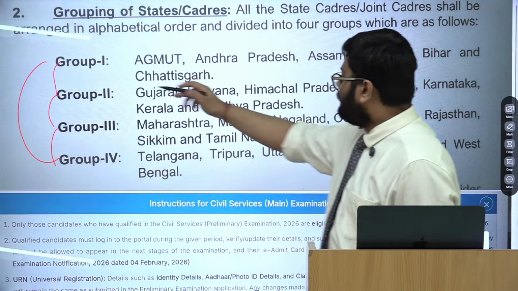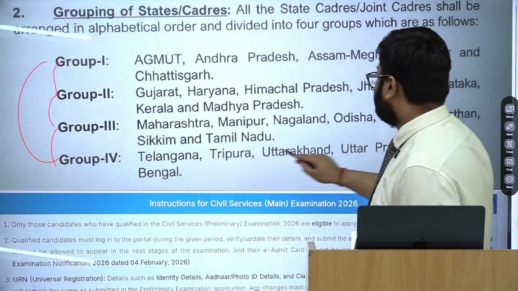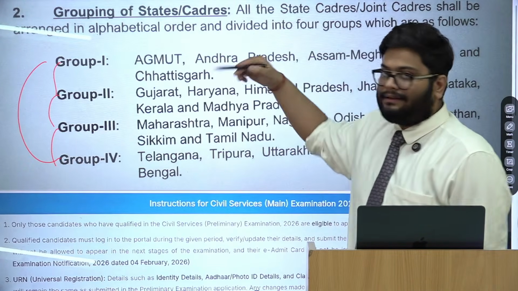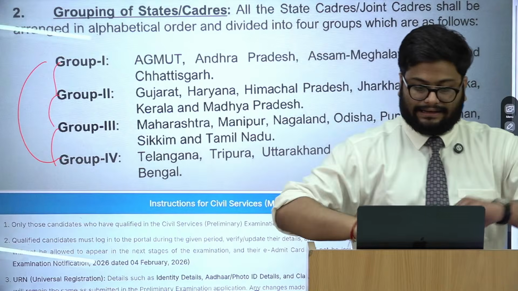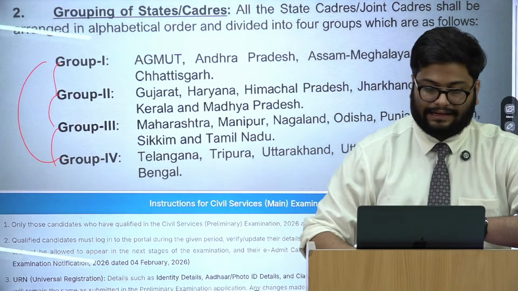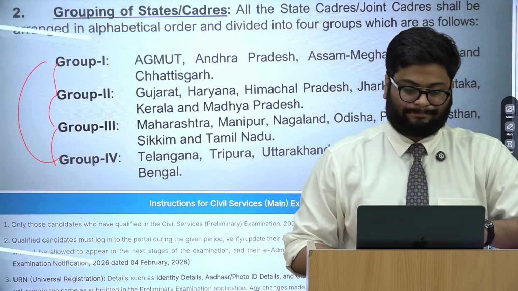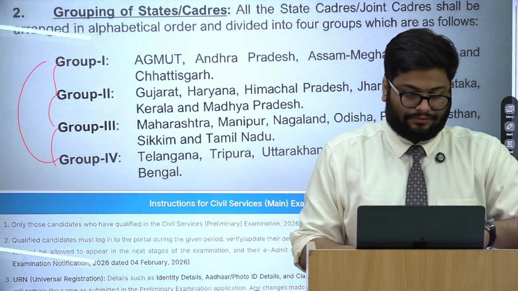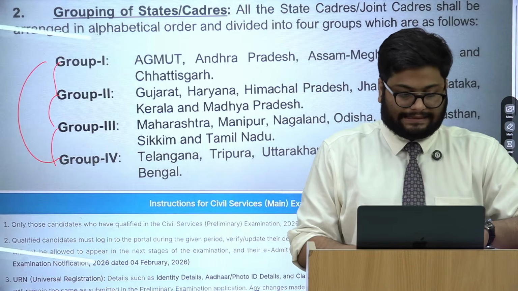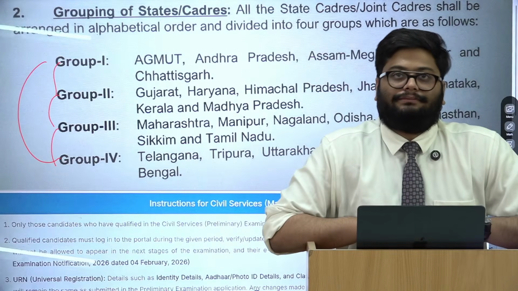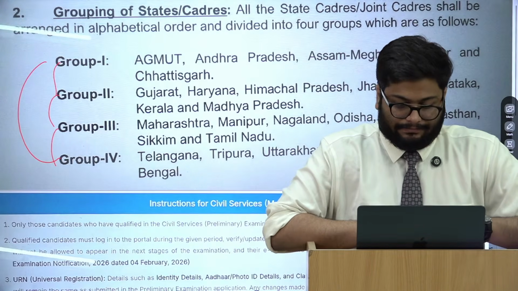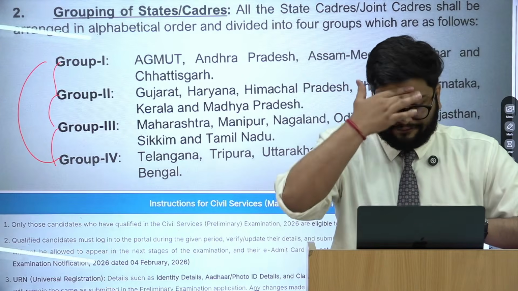So these states next year, Telangana, Tripura, will come in group 1. And this will change every year, right? So this policy naturally has been helping students to decide cadre or home state. At least that's the only option you have.